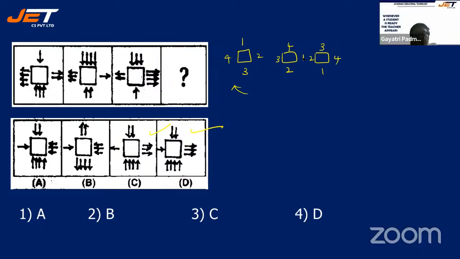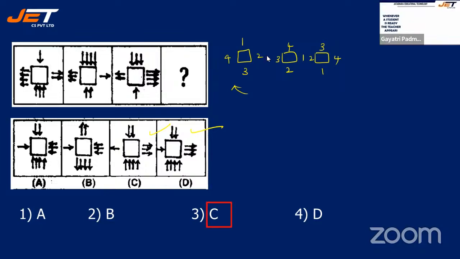So your 1 is coming here, 2 is coming there. Next, 2 should be here, 1 should be left. So 2 should be up, then your 1 should be left.